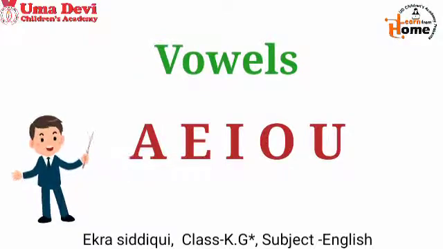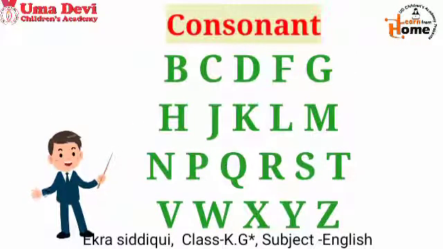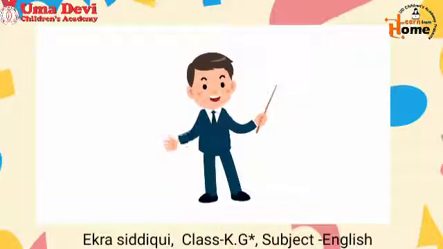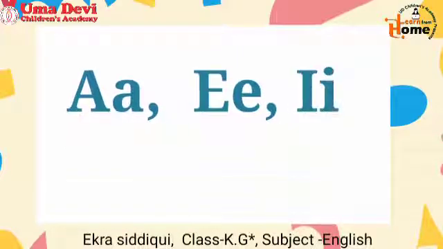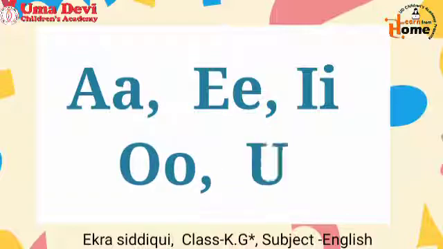Kids, these are vowels. These are 5 letters. And these are consonant. These are 21. Kids, can you tell me which letters are called vowels? Vowels are A, E, I, O, U.